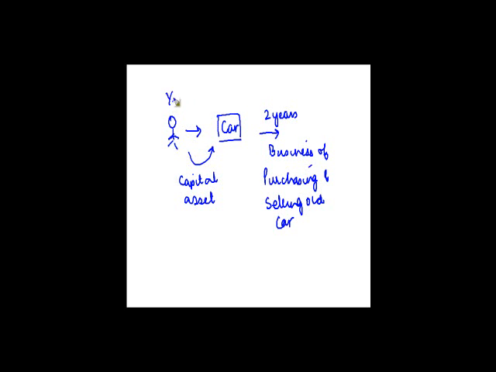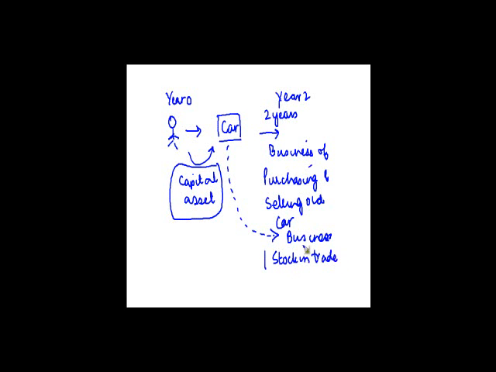So let's say this is year 0, this is year 2, and what he did was that he pulled in this car also into his business, right? Now once this car is pulled into business from a capital asset, this became a stock and trade, because now he is into the business of purchase and sale of cars, right? So it became a stock and trade. And in year 3, what he did was he sold the car,